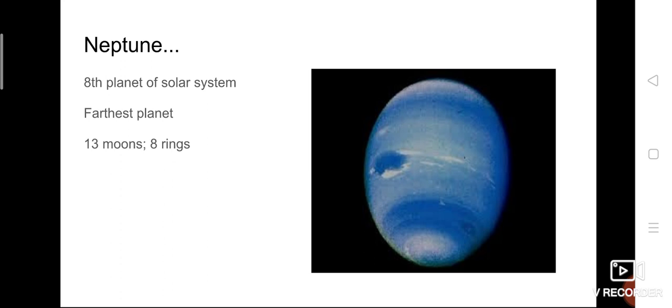The last planet, the 8th planet of our solar system, is Neptune. It is the furthest planet because it is located far away from the sun. So it is called the furthest planet. It contains 13 moons and 8 rings. So we can see that Mercury and Venus do not have their own moon. From Earth onwards we have seen that the other planets have moons, and some planets have one moon, some planets have more than one moon. So Uranus and Neptune are the twin planets. Both look somewhat bluish in color.